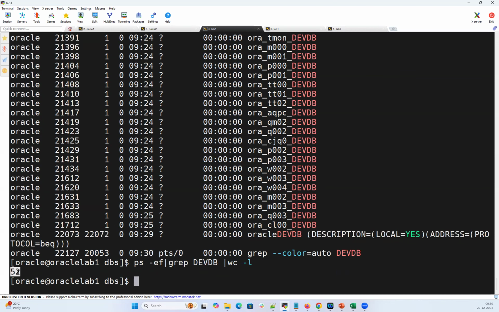It becomes 52. So each of those users connected to my database gets their own server process, and whatever query that user is running, the server process will take that query and execute it inside my SGA. It may be insert, update, delete, all will be executed by your server process.